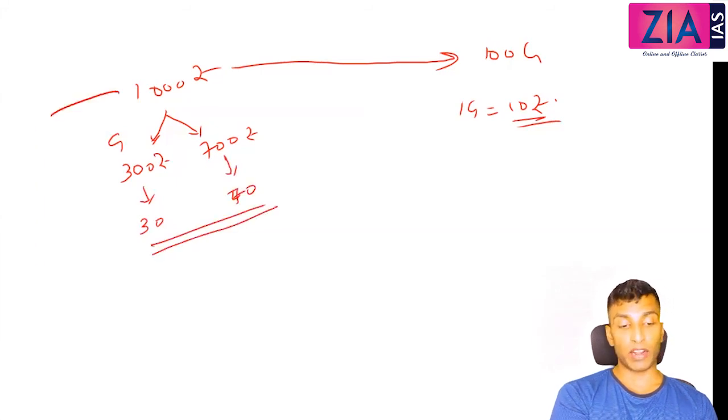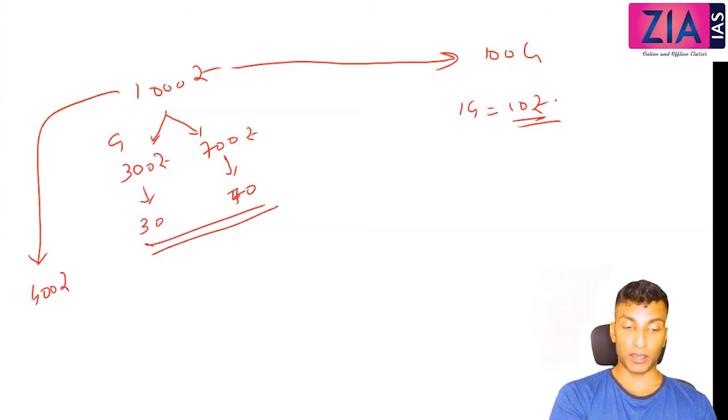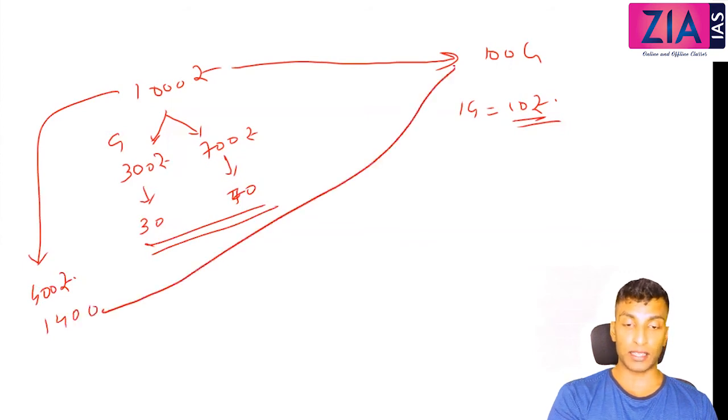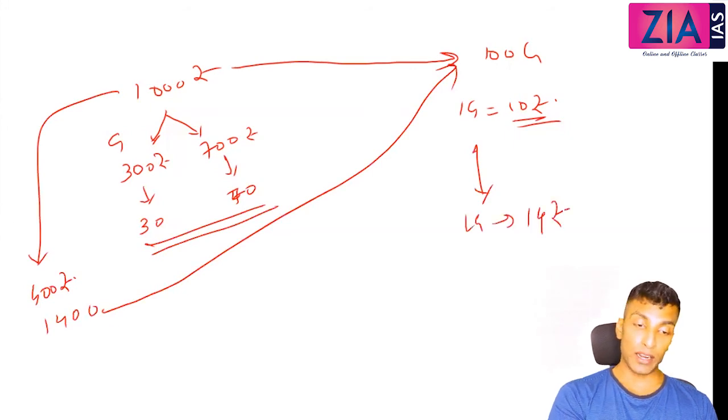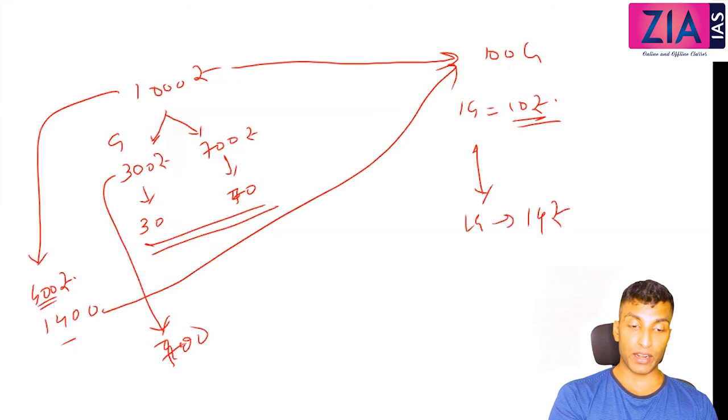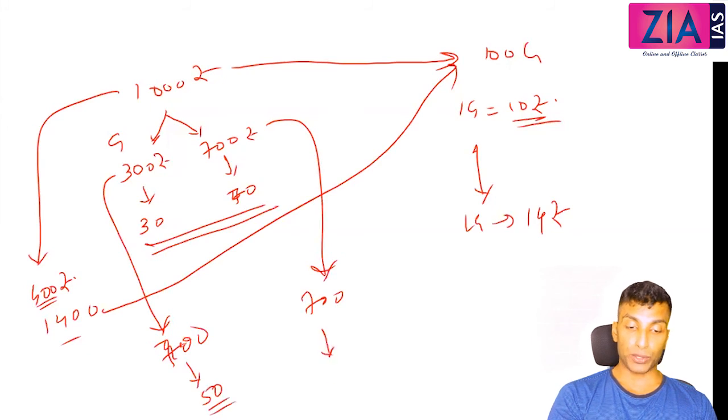Now imagine government went for printing of currency. So let's say 400 rupees extra printed. So now in the market there is total 1400. This 1400 is chasing 100 goods. So one good now costs 14 rupees. Okay, now what will happen? This 300 with the government will become 700 because of this 400 extra, and the private 700 will remain 700. So government can buy 50 now, and private also can buy 50.